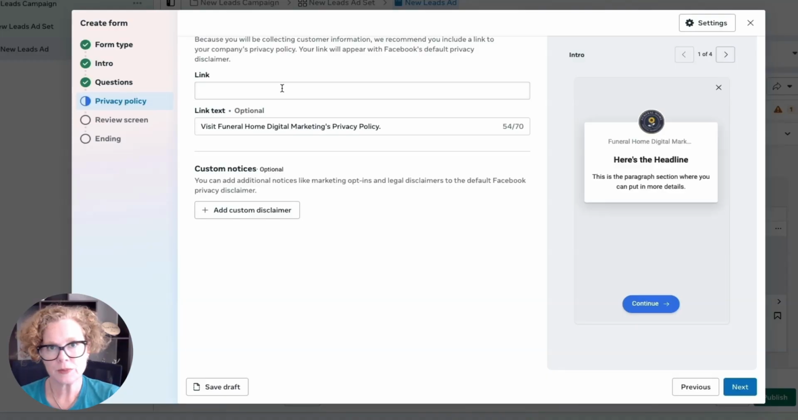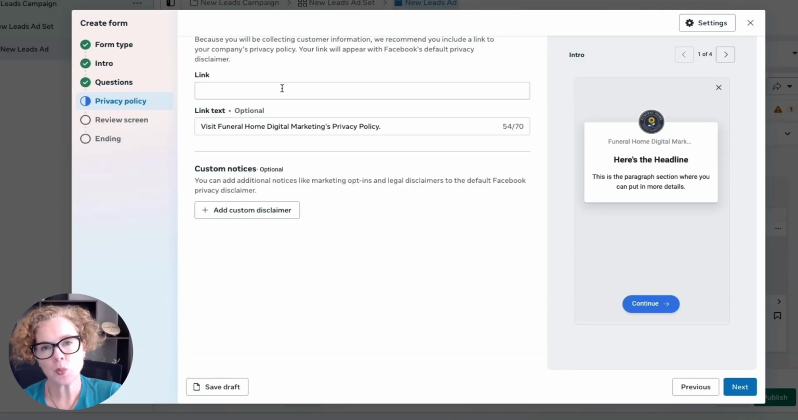Now, this is one of the points that I mentioned at the start of this video, is while lead forms are great and you don't need a website, you do need a privacy policy. Because whenever you get someone to opt in on Facebook, Google, anywhere online, you need to provide them with a privacy policy that they can read to see what's going to happen with their information that you're collecting. So if you don't have a privacy policy on your page, make sure you go over and get one.